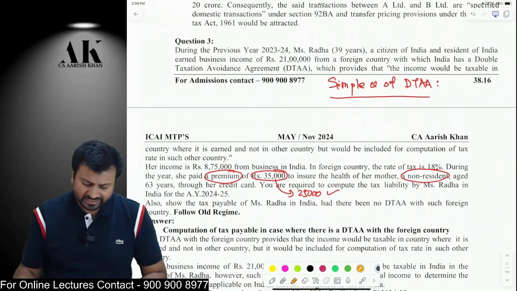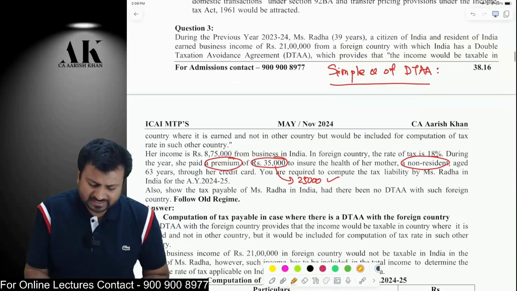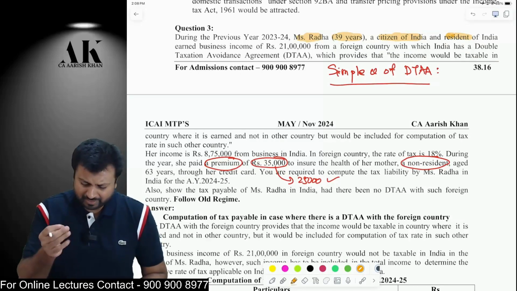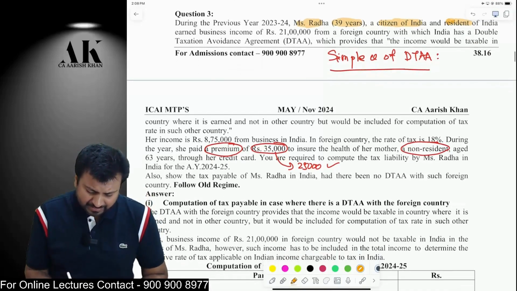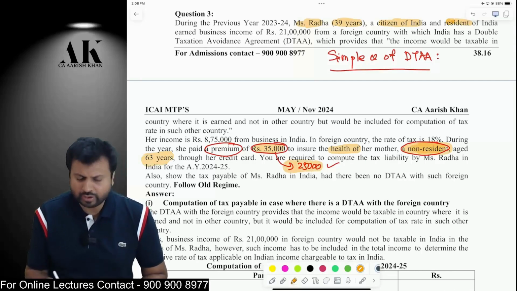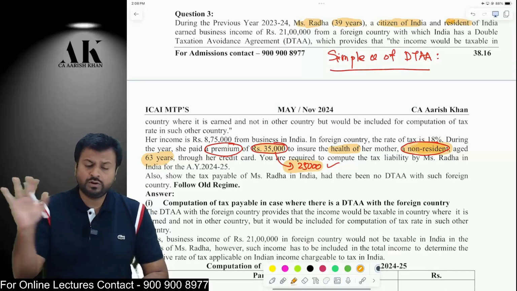Now, the next question is a simple question on DTAA. Mrs. Radha, 39 years, citizen of India, resident of India. Very simple question. One important point to be kept in mind over here is she has paid some 35,000 rupees to ensure the health of her mother who is non-resident. Now, because the mother is non-resident and 63 years, you will only get 25,000 rupees deduction. You will not get 50,000 deduction.